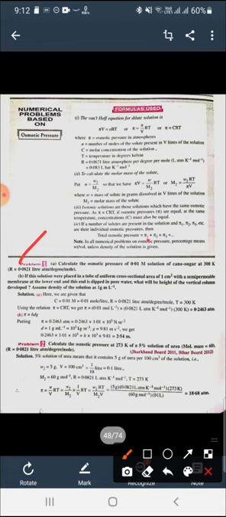We have to calculate the osmotic pressure of a 0.01 molar solution of cane sugar at 300 Kelvin, where R is given as 0.0821 liter atmosphere per degree per mole. So write down the formula of osmotic pressure: pi is equal to CRT.